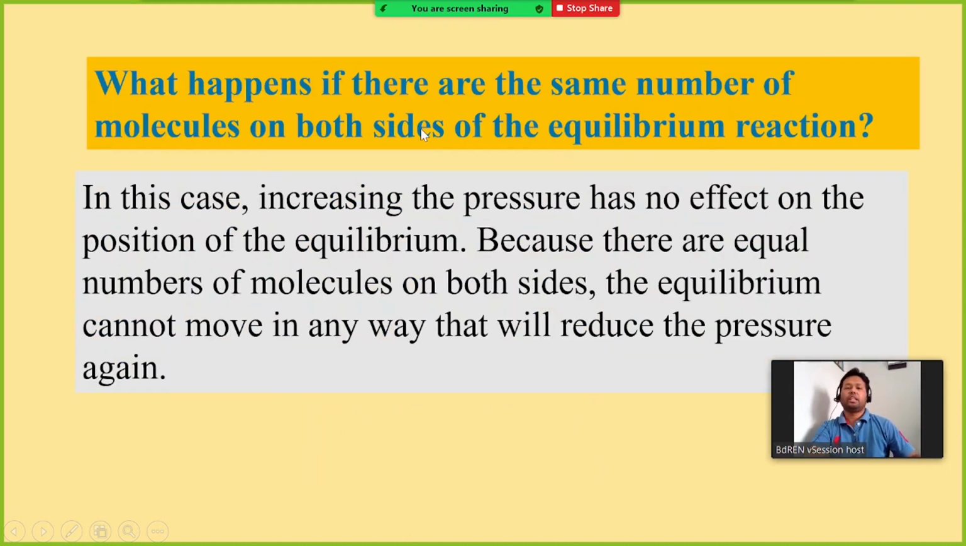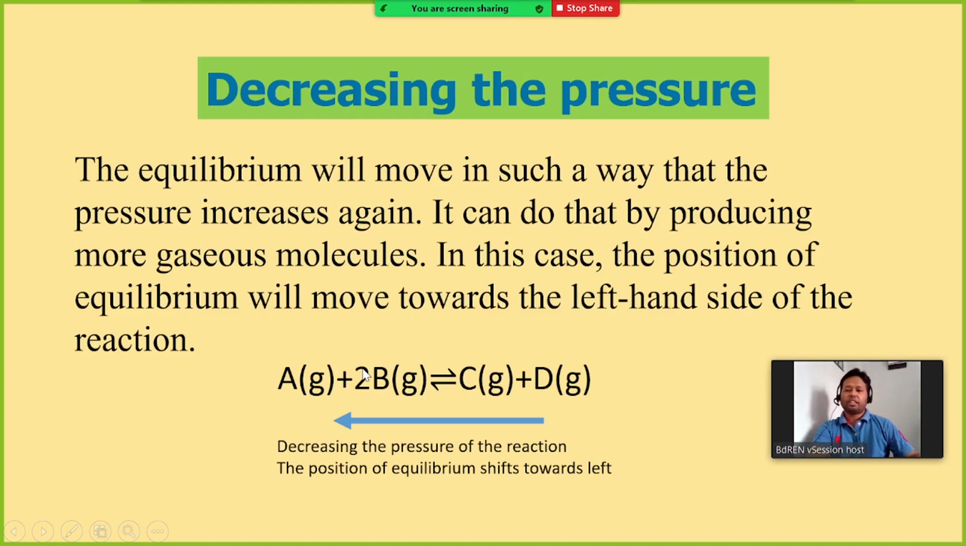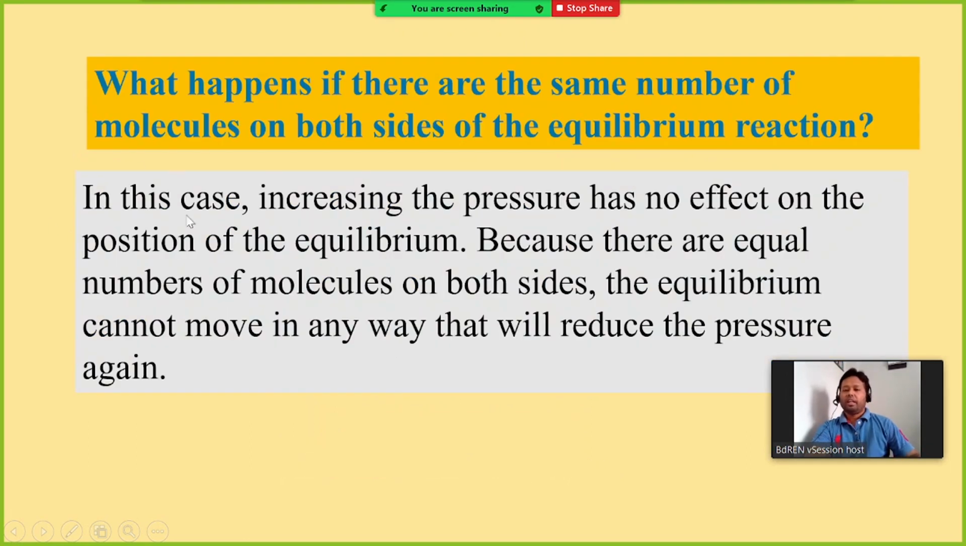What happens if there are the same number of molecules on both sides of the equilibrium reaction? If you consider a reaction like A plus B forms C and D, 2 to 2, that means the number of moles of reactants and products are the same. Therefore, what will happen? In this case, increasing the pressure has no effect on the position of the equilibrium. Why?